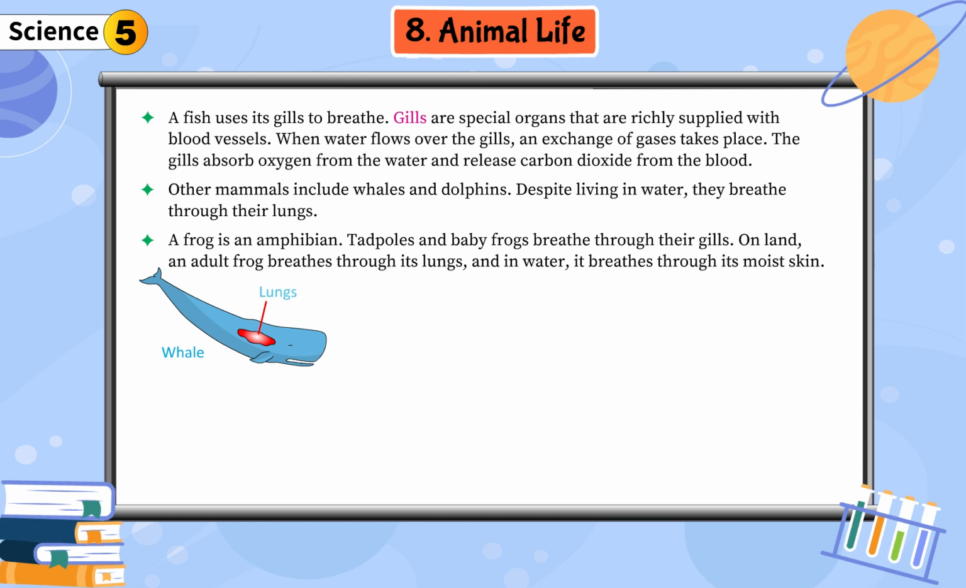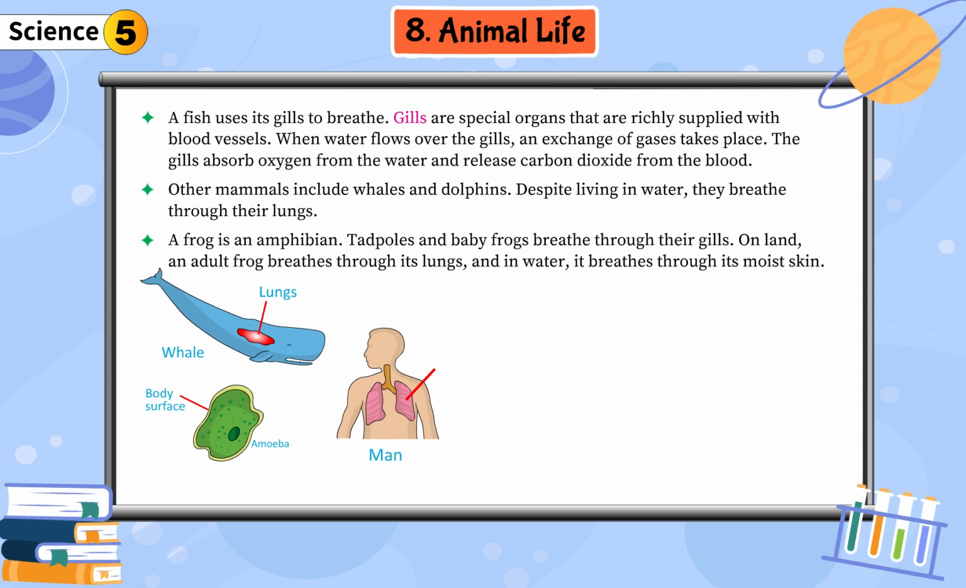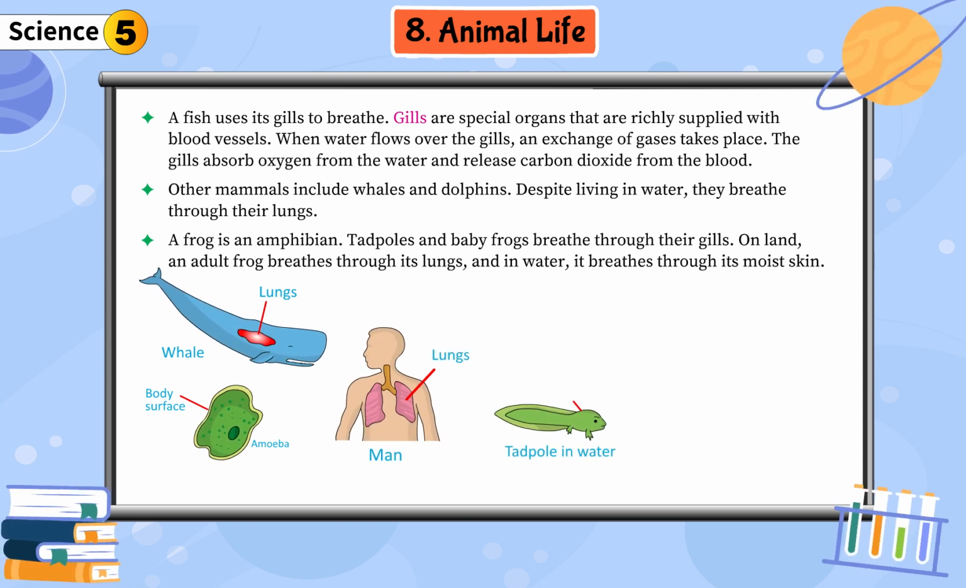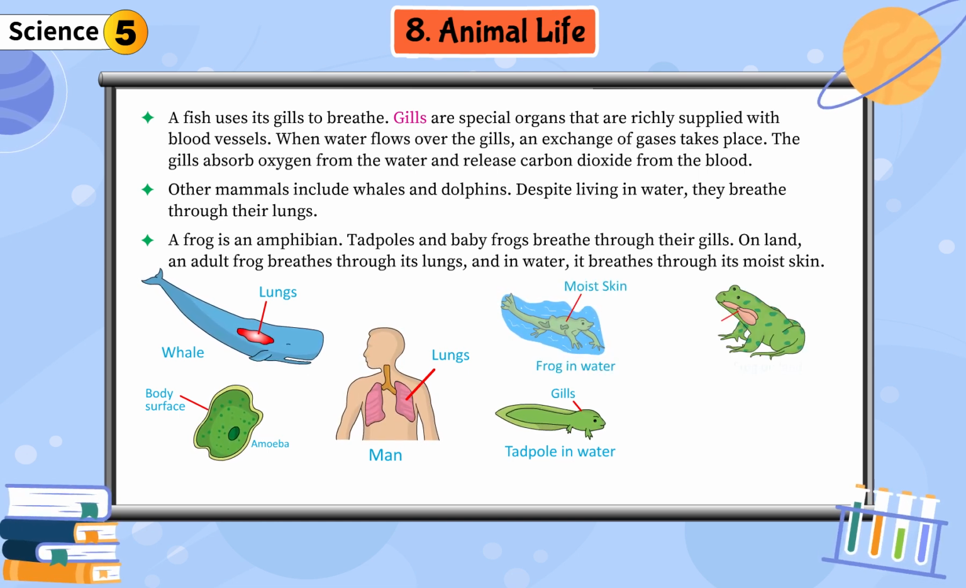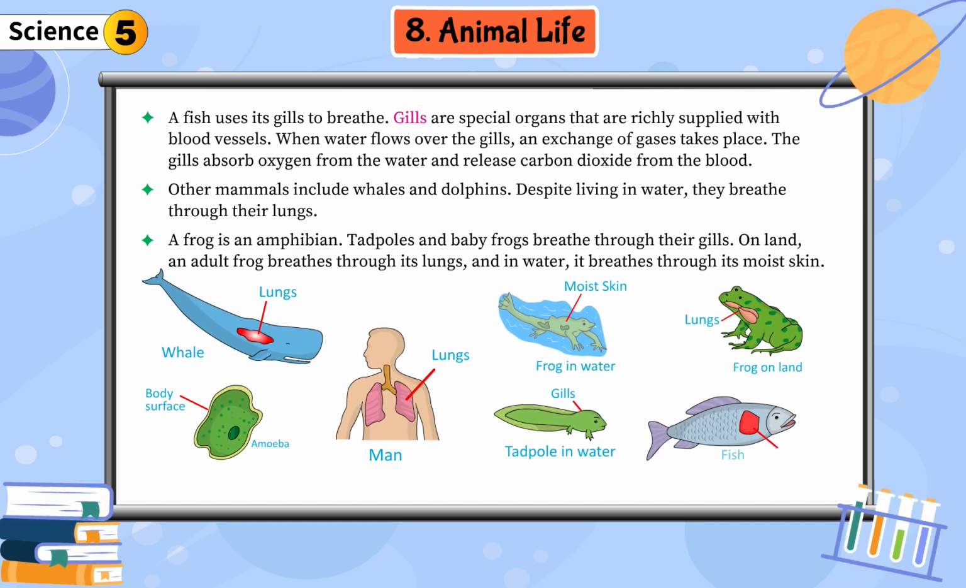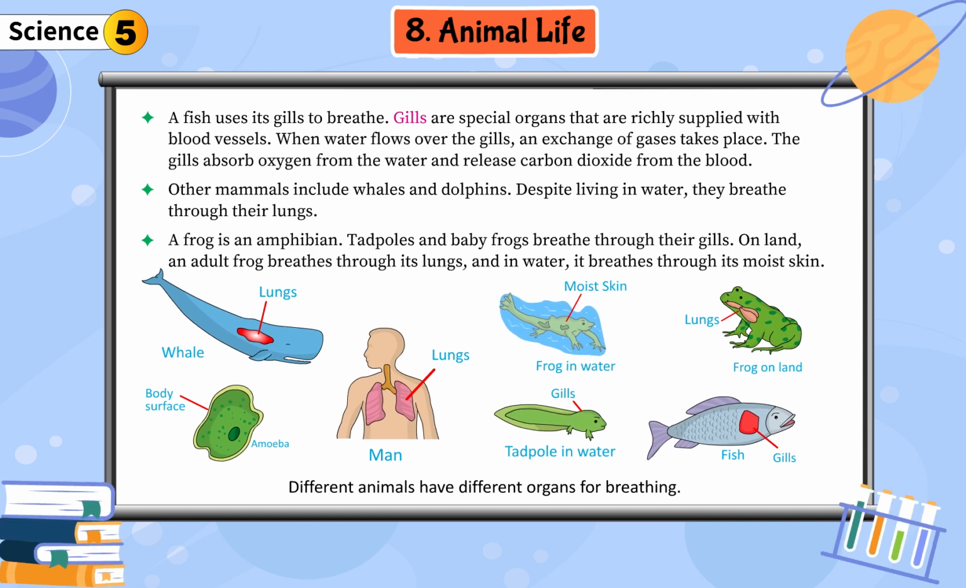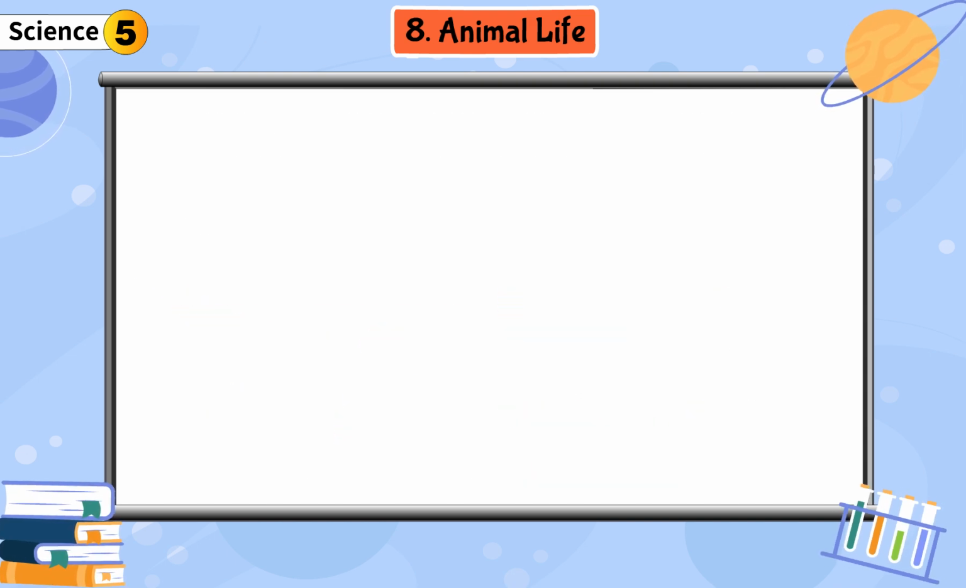Whale: lungs. Amoeba: body surface. Man: lungs. Tadpole in water: gills. Frog in water: moist skin. Frog on land: lungs. Fish: gills. Different animals have different organs for breathing.